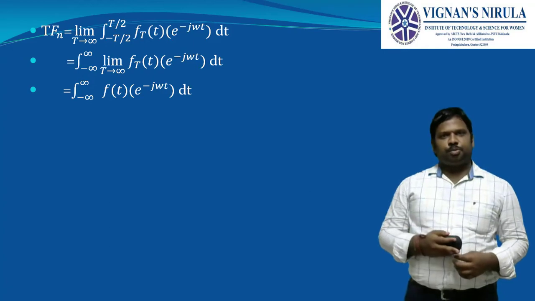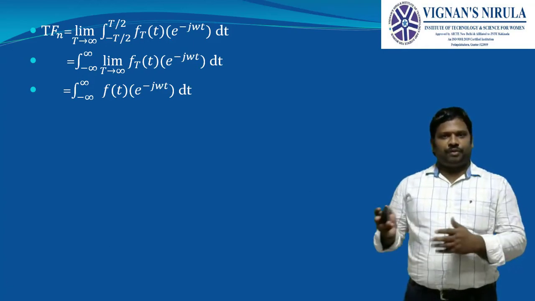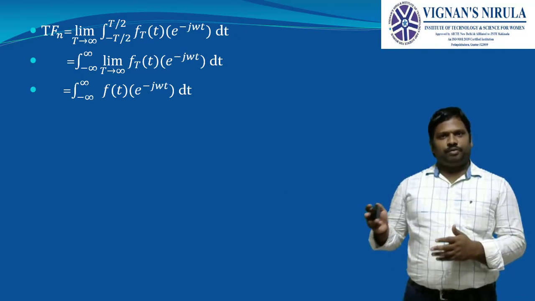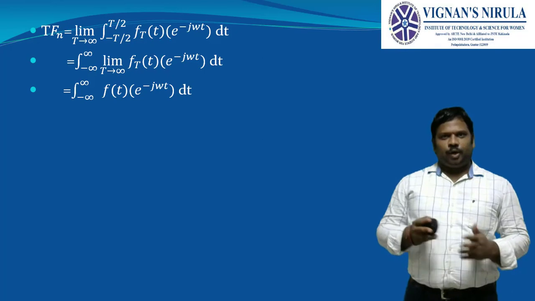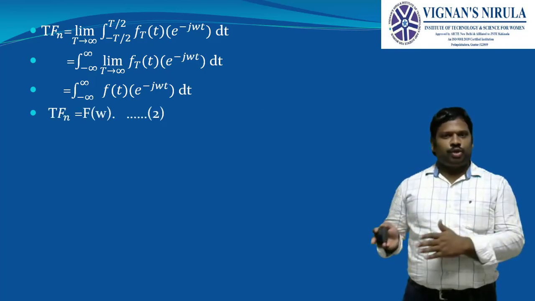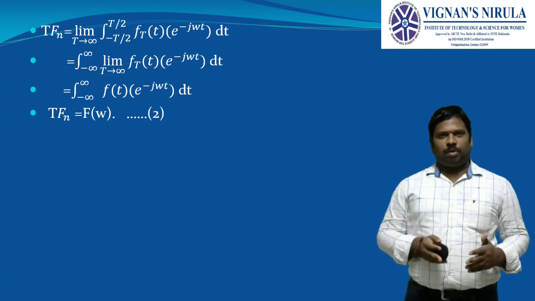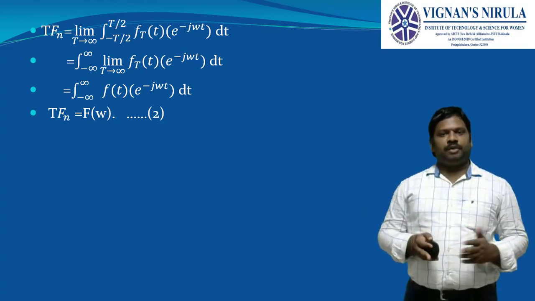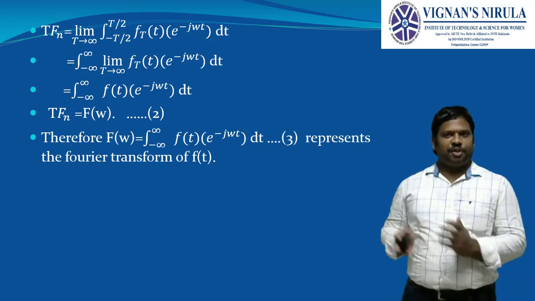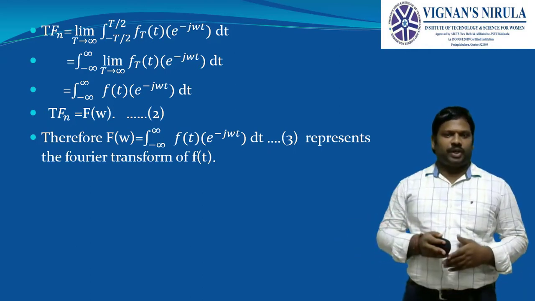Limits will be changed to minus infinity to infinity. The limit of T tends to infinity, f_T(t) will be changed to f(t), and e^(-j n omega naught t) will be changed to e^(-j omega t) dt. Next, T times F_n is equal to F(omega). Whatever is on the right side will be called the Fourier transform of f(t), which is nothing but our F(omega). Therefore F(omega) is equal to the integral from minus infinity to infinity of f(t) e^(-j omega t) dt. This is the Fourier transform.